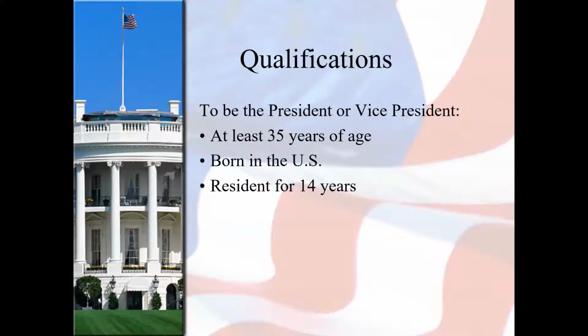And so first, the qualifications to be president of the United States are that you must be at least 35 years of age. You need to be born in the United States, so a natural born US citizen, and a resident of the United States for 14 years. Give you a moment there to get that down because I know I went through that slide quickly.